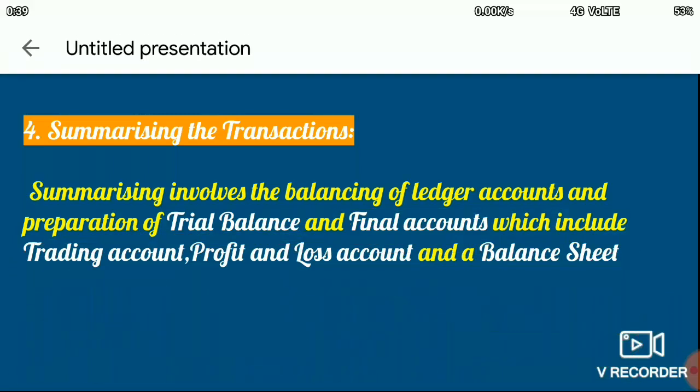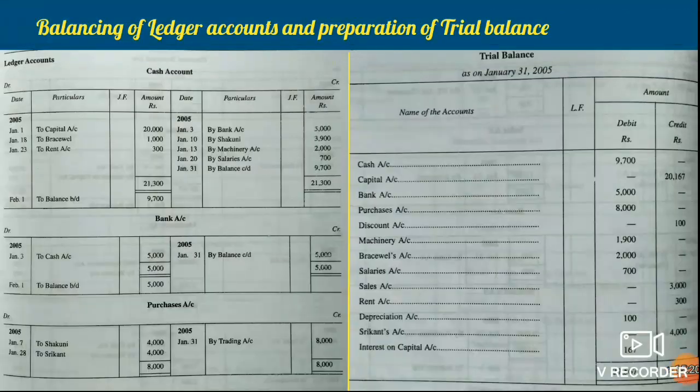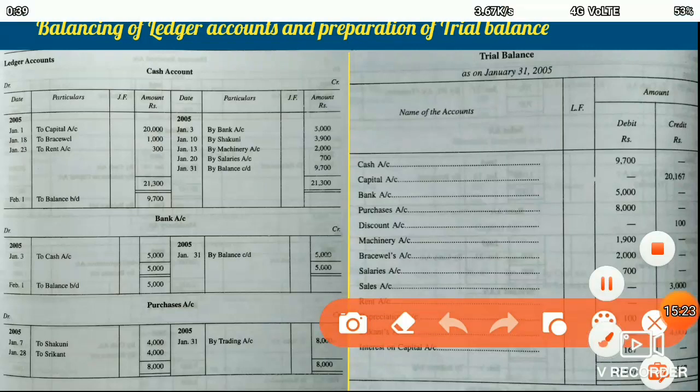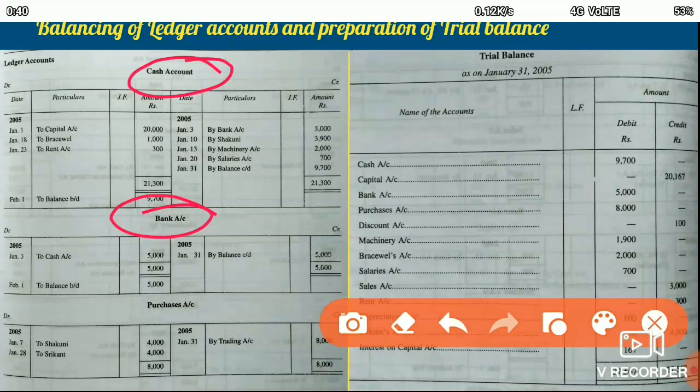Now, to make you understand, I will show you an example here. By now you know in classification we open separate accounts, and the posting is made throughout the year from the journal or the subsidiary books into the various accounts in the ledger book. Now, at the end of the year, we close all the accounts and try to find the balances. So here, when we close the account, we can see that the account is closed for cash at the end of the year. The balance is 9,700 for cash. So the closing balance of cash is 9,700 for this organization.